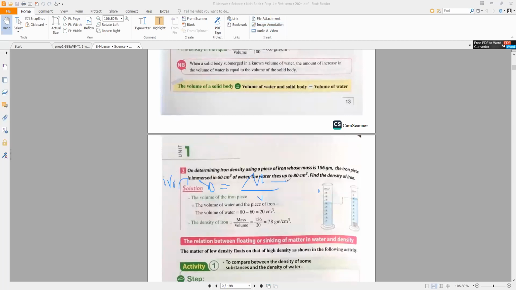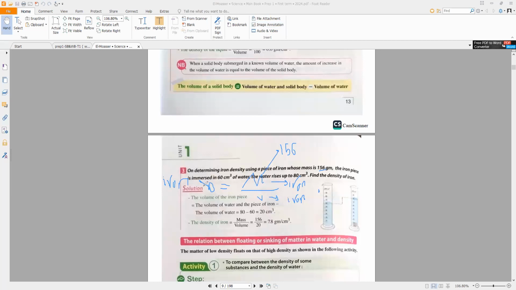So mass of iron and volume of iron. In this problem, if you want to find the mass of iron, yes, the iron has a mass of 156 gram. So the mass equals 156 gram. If you want to find the volume of iron, you don't have the volume of iron.